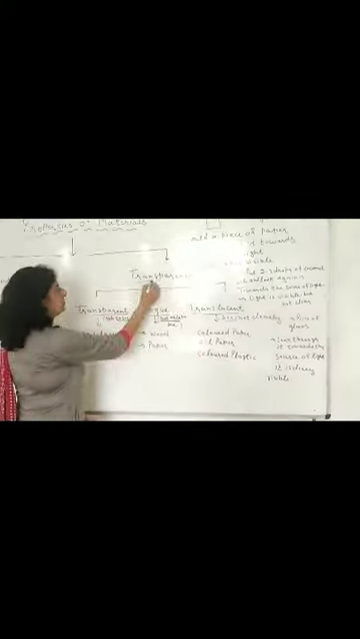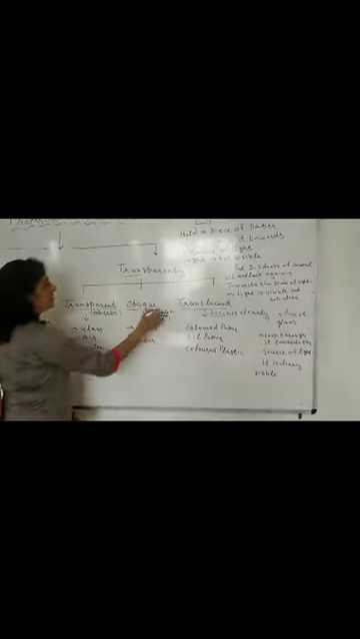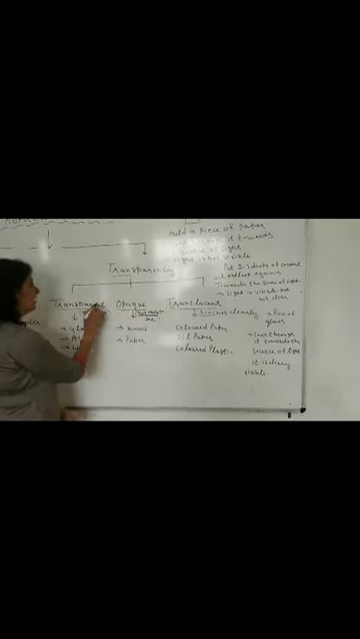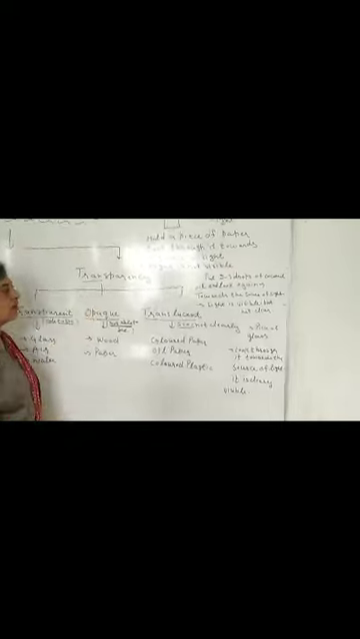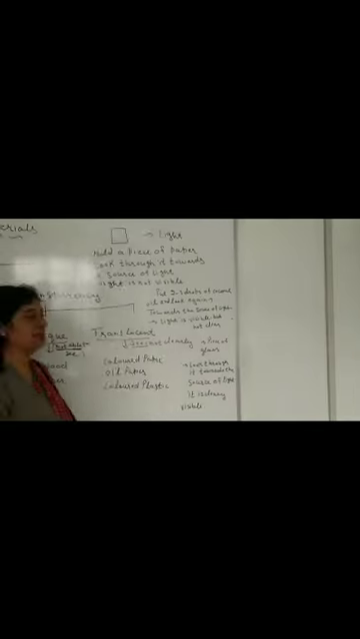So on the basis of transparency, there are three types of objects: transparent, opaque and translucent. Let us see how we can find out the difference between them.